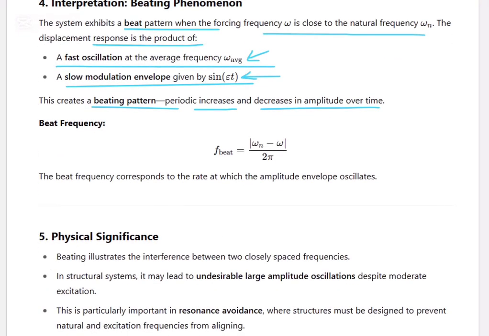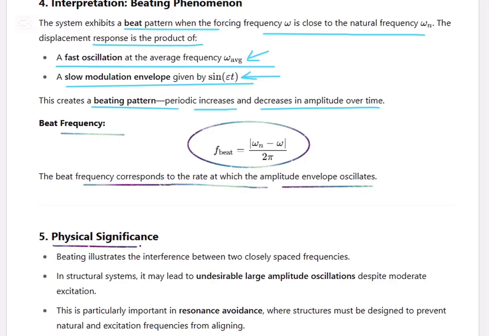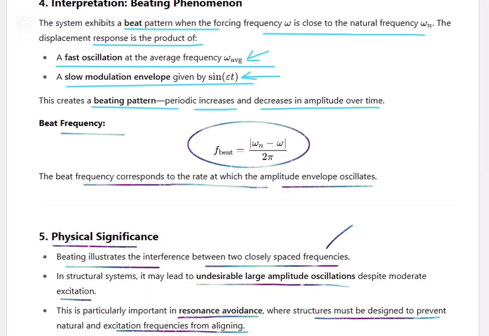So the frequency of the beat is half the difference between the frequencies, omega n minus omega over 2. The beat frequency corresponds to the rate at which the amplitude envelope oscillates. Physical significance: beating illustrates the interference between two closely spaced frequencies. It may lead to undesirable large amplitude oscillations despite moderate excitation. This is particularly important in resonance avoidance, where structures must be designed to prevent the natural frequency and excitation frequency from aligning.